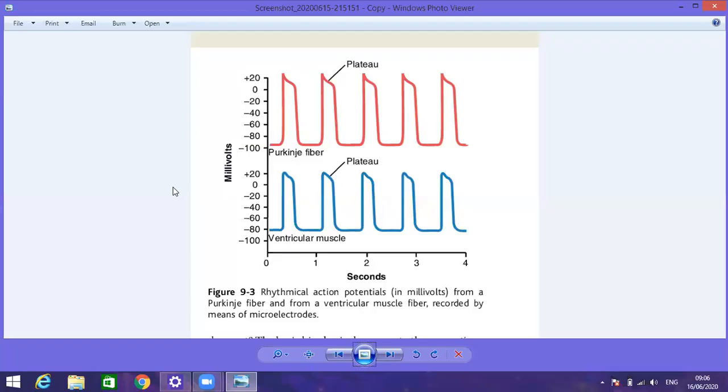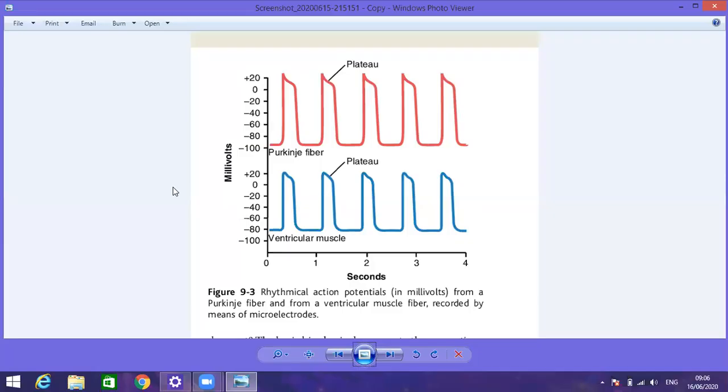Right, I think the concept of how the action potential is generated in the skeletal muscle is clear to all the students. First, there is an increase in the permeability of the membrane for the sodium ions. That is excitation: the application of the signal causes the opening of the voltage gated sodium channels, because the membrane surrounding the skeletal muscle fiber is highly supplied with voltage gated sodium channels.